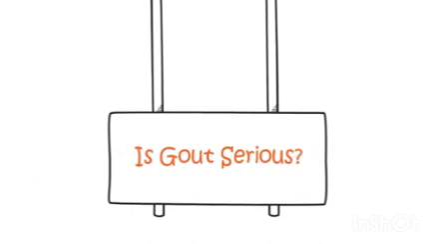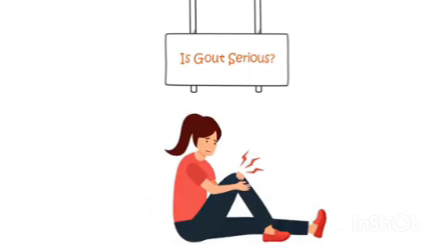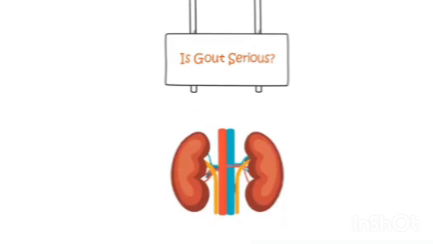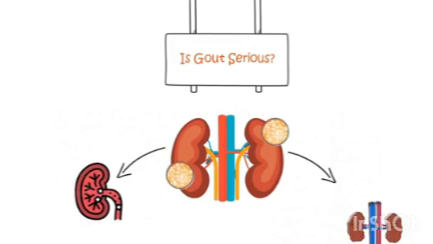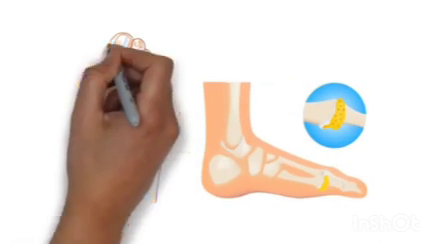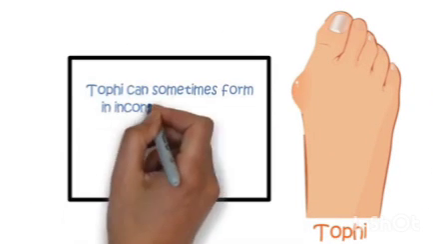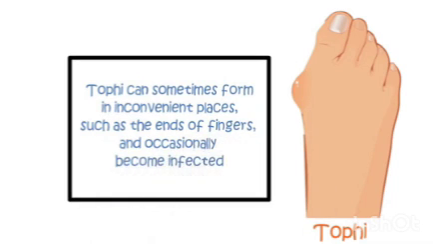Is gout serious? While a gout attack can be incredibly painful, other complications are less common. Repeated attacks can lead to joint damage. In a small number of cases, uric acid crystals can form kidney stones or cause some kidney damage. Sometimes, these crystals accumulate in the joints, creating painless bumps called tophi. However, tophi can sometimes form in inconvenient places, such as the ends of fingers, and occasionally become infected.